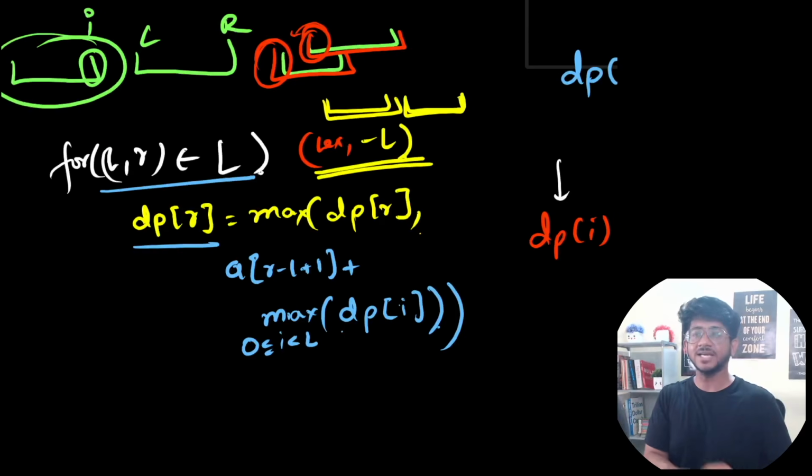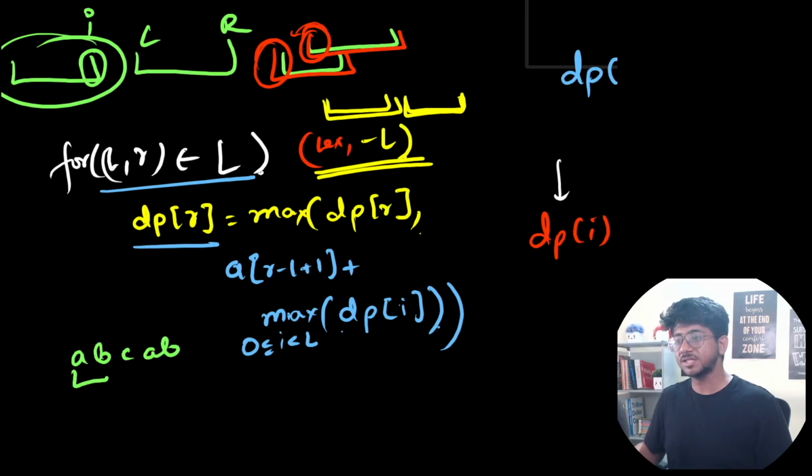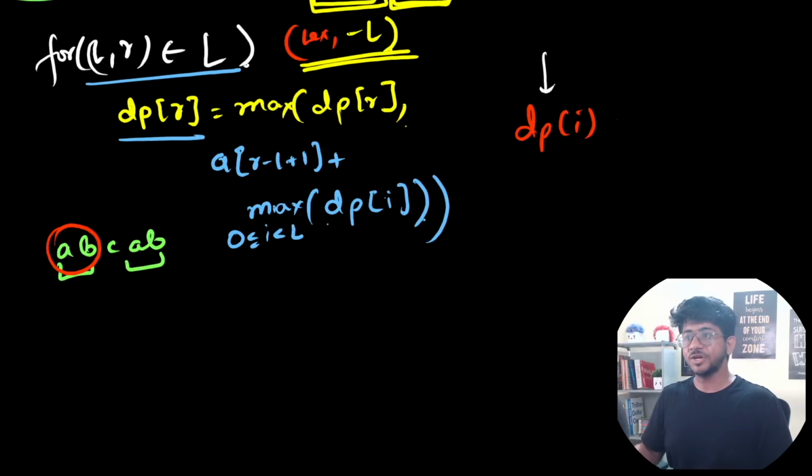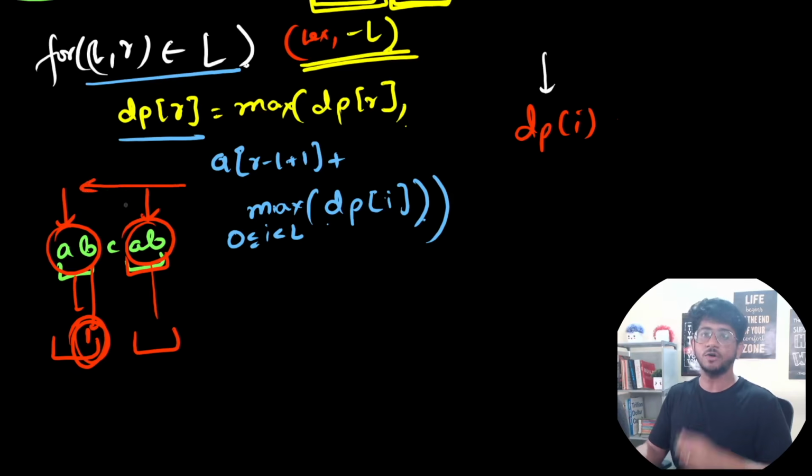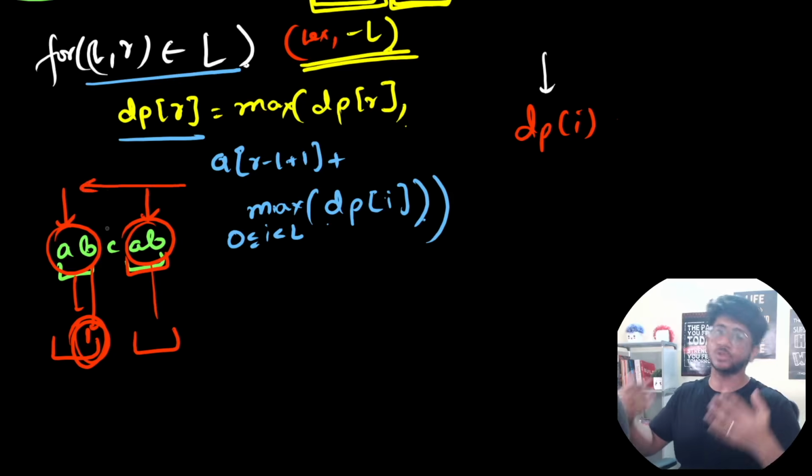So this will handle the case of strictly increasing. Let's just understand, A, B, C, A, B: this string over here, and this string over here. If you update this string first in dp, at this endpoint you will get one possible string, and then if you update for this, you will update this length, plus you will also get this thing, but they are two same strings, right? They are not strictly increasing in lexicographical order. So first update these strings, then update these strings. So go in order of L decreasing when they have the same lexicographical value.